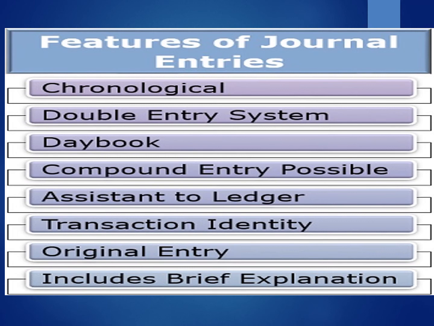Second last is original entry. The very first treatment of an accounting transaction is recorded in the journal. Thus, the journal is an original or fundamental book. And the last is includes brief explanation. After recording a journal entry, a brief of the transaction is mentioned below the journal entry, which is known as narration. This narration provides information about transactions.